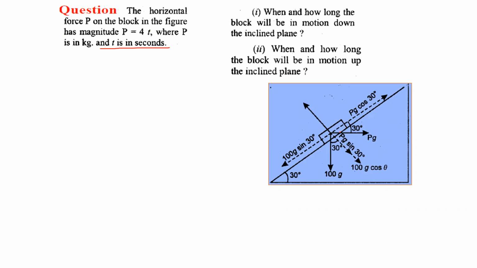So what is the situation here? The situation is clear in this diagram. The particle is placed on an inclined plane of inclination 30 degrees, and the mass of the particle is 100. So the effective force vertically downwards will be 100 g, the weight of the body. What we have to find is when and how long the block will be in motion down the inclined plane, that is, for how long the particle will continue in motion down the plane, and when and how long the block will be in motion up the inclined plane.